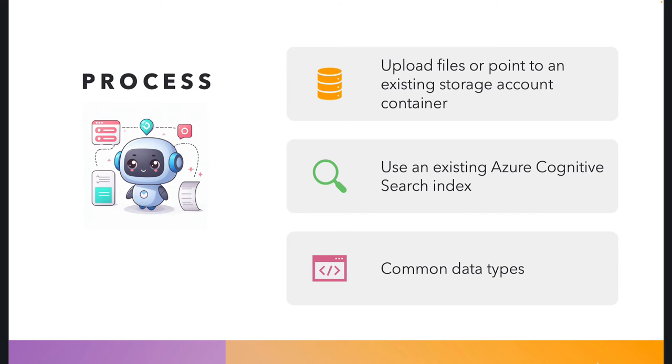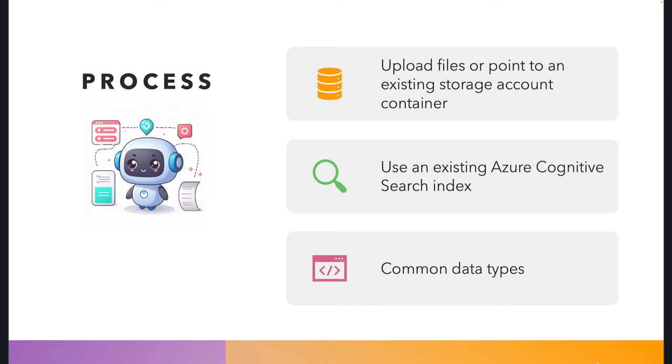Now, whatever you choose, your data will always end up in another Azure service, which is called Azure Cognitive Search. And of course, if you already have built indexes in that search service, if you're already a user of that service, you're also able to use an existing Azure Cognitive Search index. And that might be, for instance, an index that contains SharePoint data, right? So that's something that you should realize. Azure Cognitive Search is at the heart of the solution. The retriever, the retrieval part of the process, is done by Azure Cognitive Search.